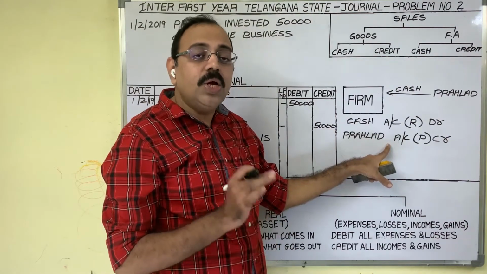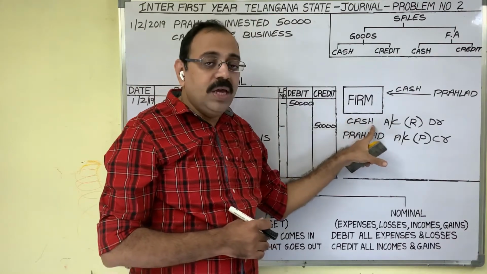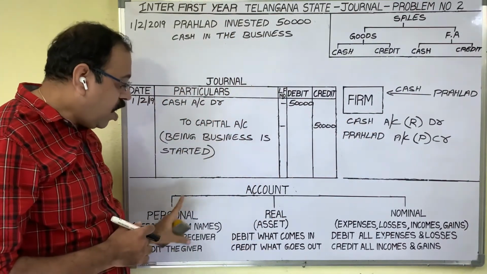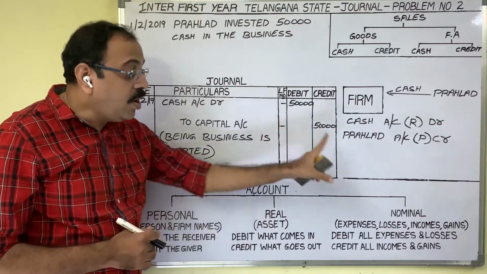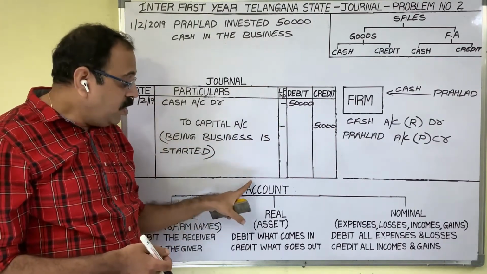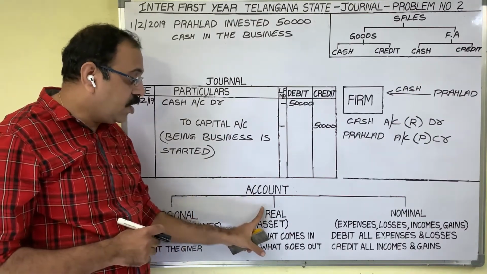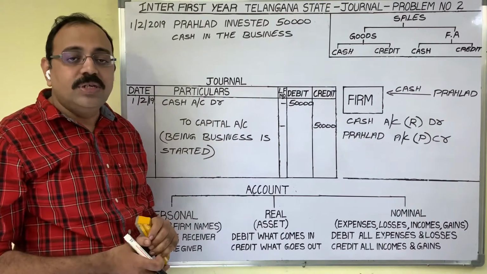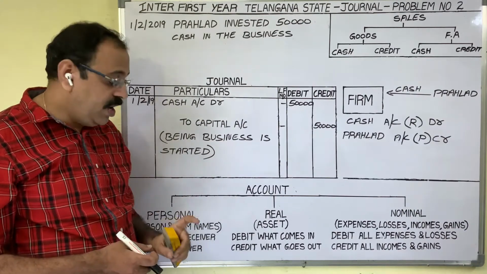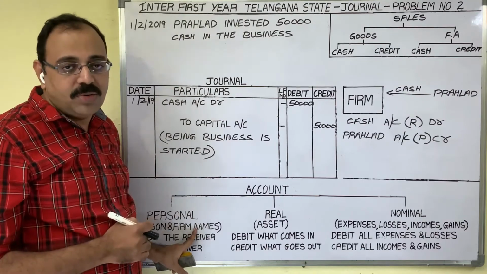The second step is grouping. That means we should identify whether this cash account is a personal account, real account or nominal account. Accounts are divided into 3 types: personal account, real account and nominal account. If any account is opened with a person's name or firm's name, it is a personal account.